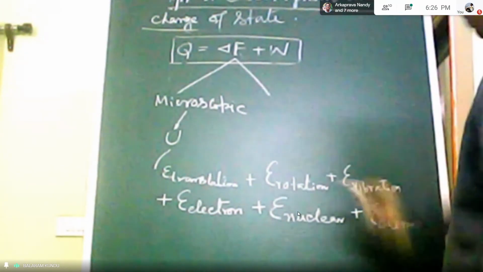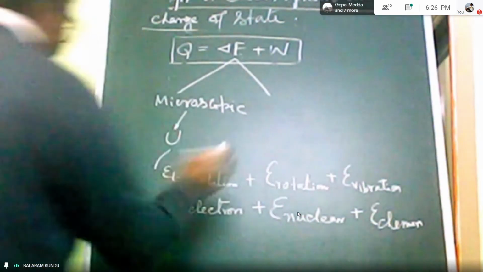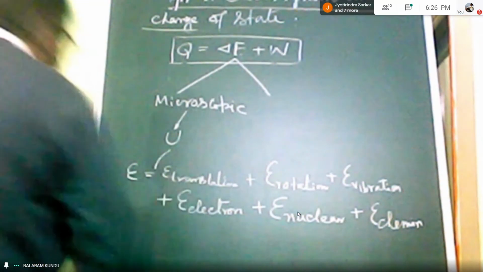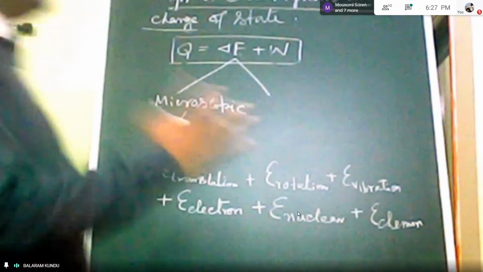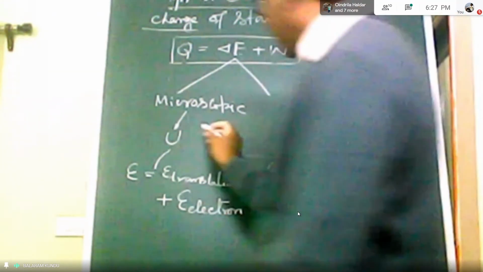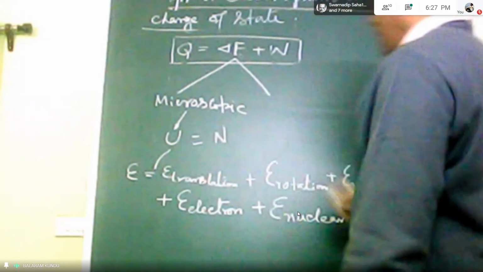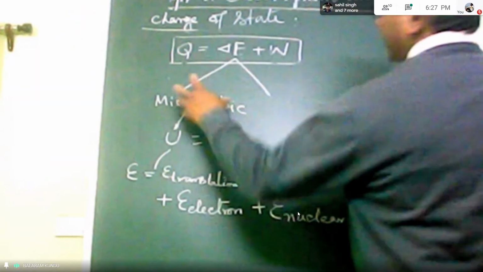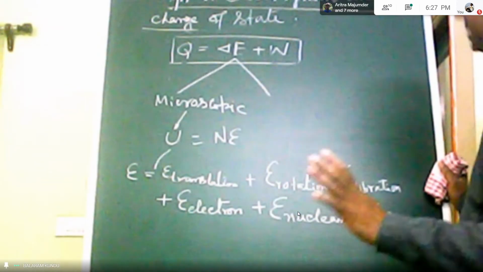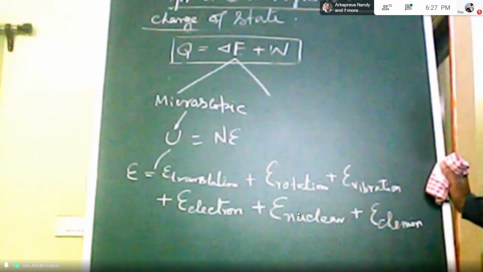Chemical energy. So all these six energies can be denoted by epsilon, and n is the number of molecules in a container. So internal energy U is equal to n into epsilon. Internal energy is a microscopic energy, and if you know all these energies, then it is possible to determine it.